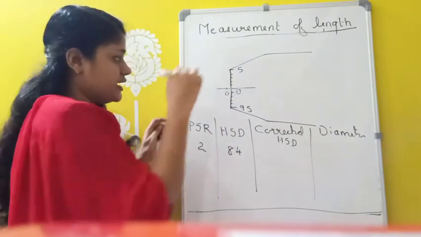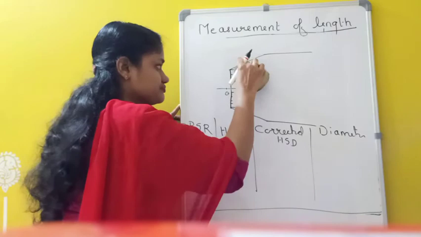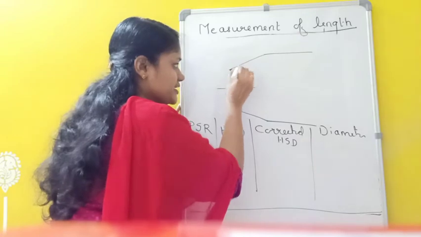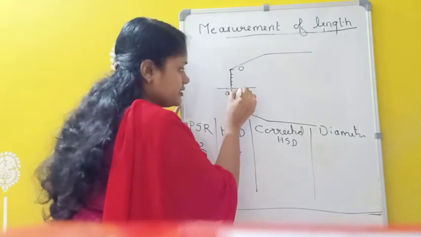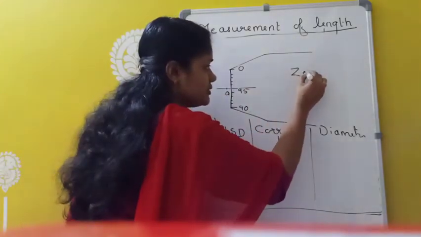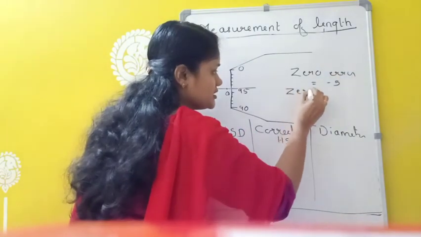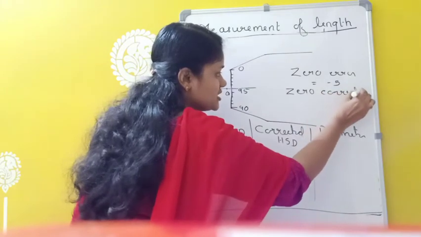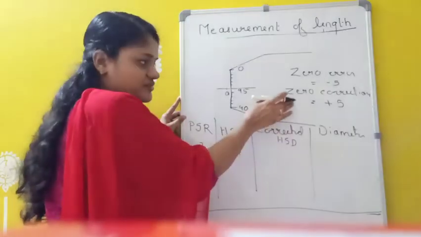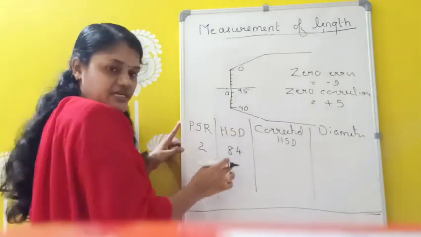So 84 I am getting, and here I am taking one error also, see. So this is pitch scale 0 and suppose I am taking 0 here and here I am getting 95 and here 90. Then what is the error? 0 error is minus 5 and 0 correction equals plus 5. Okay, this we already found out. After finding the 0 correction only, we are finding the measurement. So we got PSR as 2 as well as HSD as 84.